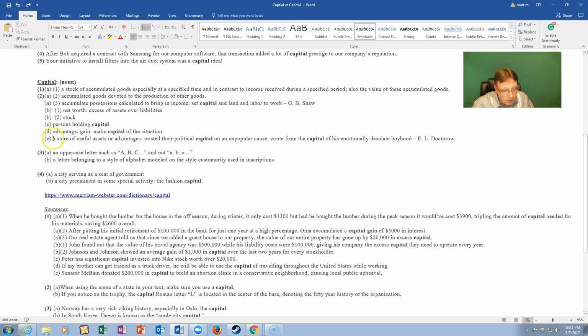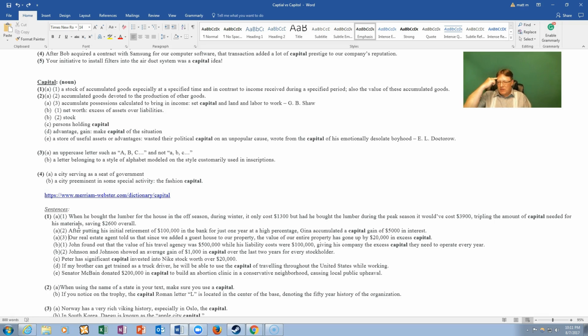So if we go to number 3, our real estate agent told us that since we added a guest house to our property, the value of our entire property has gone up by $20,000 in excess capital. So what happened here was these people have a possession, a piece of land and a house.